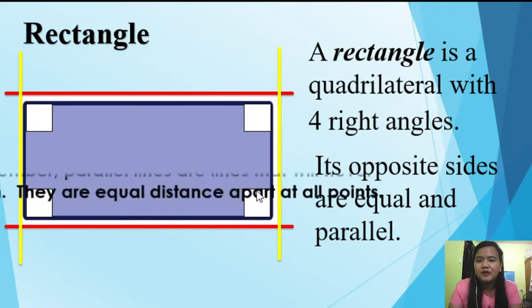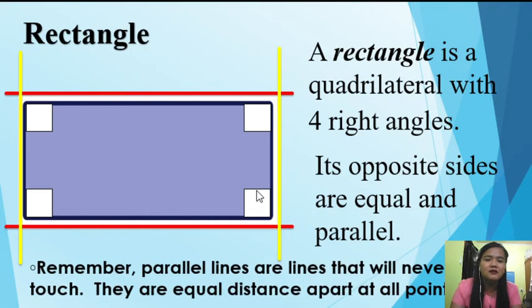Okay. So, let us remember, when we say parallel lines, these are lines that will never touch. So, they are equal distance apart at all points. So, when we say parallel lines, hindi sila nagmi-meet.